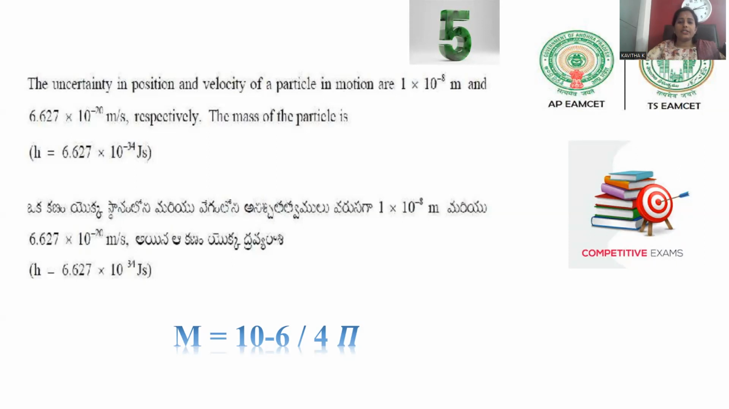Telangana EAMCET examination conducted in the year 2020. From that, the question was collected. The uncertainty in the position and velocity of the particle in motion is 1 into 10 to the power negative 8 meters and 6.627 into 10 to the power minus 20 meter per second respectively. The mass of the particle is to be identified. Planck constant is equal to 6.627 into 10 to the power negative 34 joule second. So the Heisenberg uncertainty principle is to be applied and the mass of the particle identified.